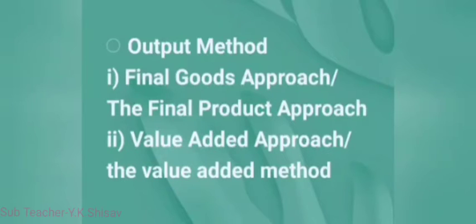The output or product method is followed either by valuing all the final goods and services produced during a year at their market price, or by adding up all the values at each higher stage of production until these products are turned into final product. While using this method, utmost care must be taken to avoid multiple or double counting. To avoid double counting, this method suggests two alternative approaches for the measurement of GNP.